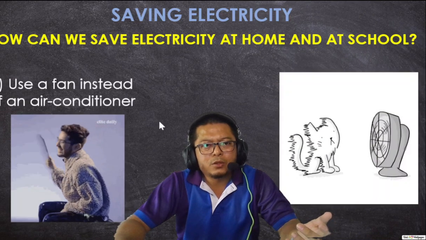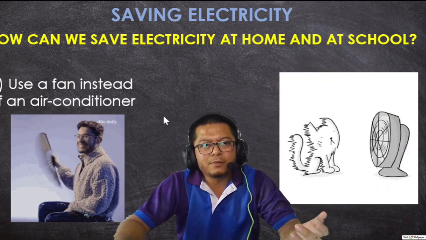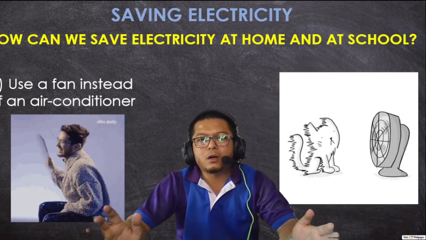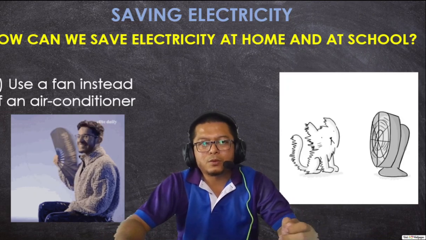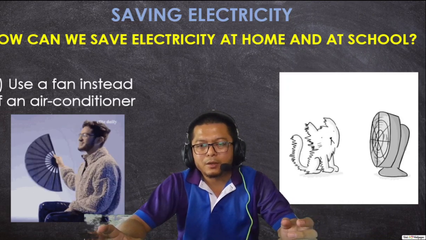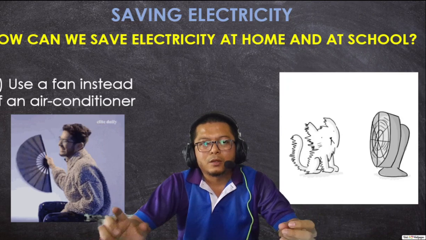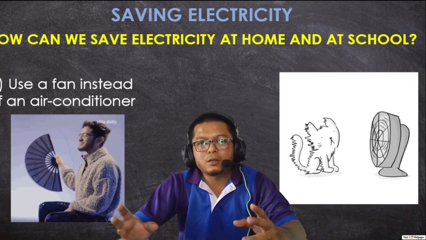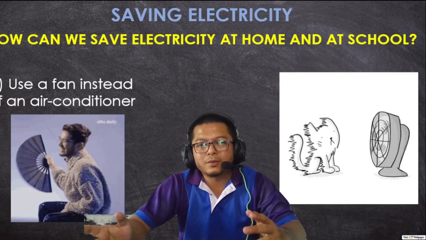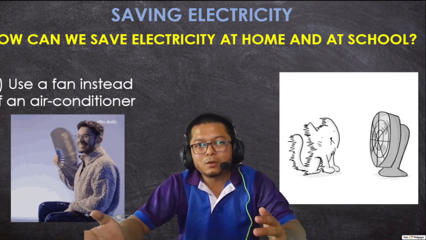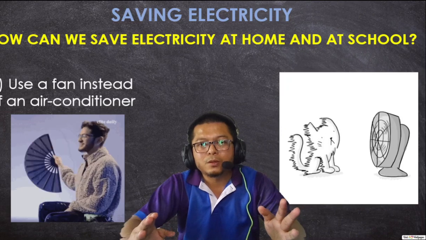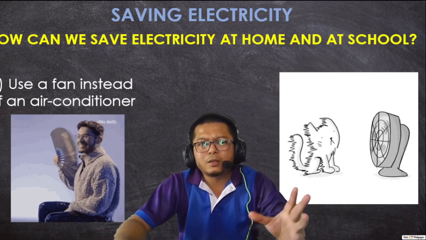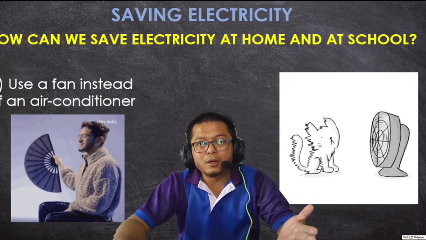The third way is to use a fan instead of an air conditioner. Now this depends. Like in Brunei Darussalam, it's quite hot. I believe that I also use an air conditioner, but it depends. When it's raining or early in the morning, when it's still like 6, 7, 8 or maybe 9 o'clock, the air is still cool, so you don't need an air conditioner early in the morning.